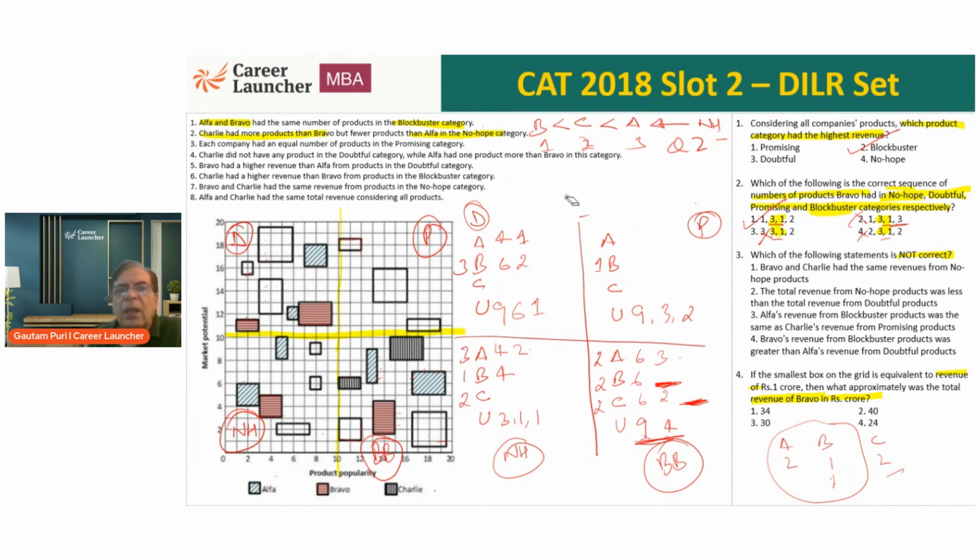So already. Okay. Now we need to be worried about the revenue of Bravo. So I'll just remove this one, okay, chalo isko chhod dete hain yahan pe. Now look at the choices again. I don't know how, there's 1 Bravo here in the promising category. As far as the no hope category is concerned, Bravo will not have anything else because Bravo should have only 1. Charlie will have 2 and Alpha will have 3. So the 3 unknown products in the no hope category, out of them 2 will go to Charlie and 1 will go to Alpha. Okay, chalo. I'll erase this now. Some space to work will be helpful.